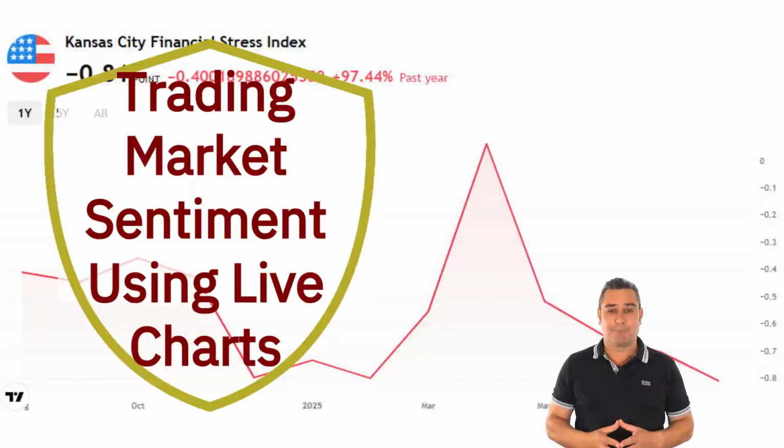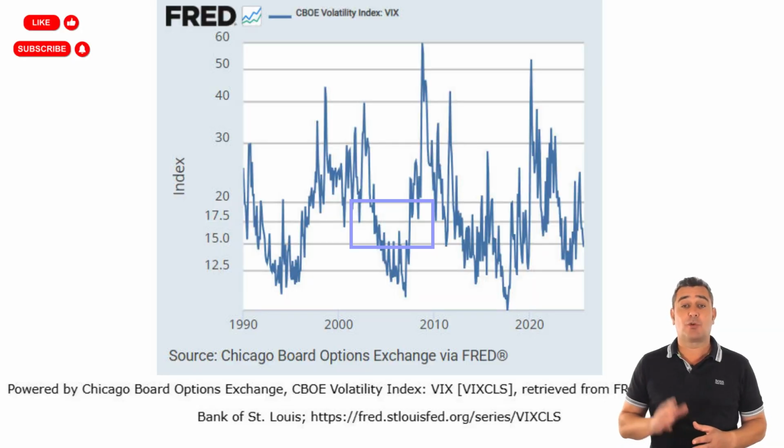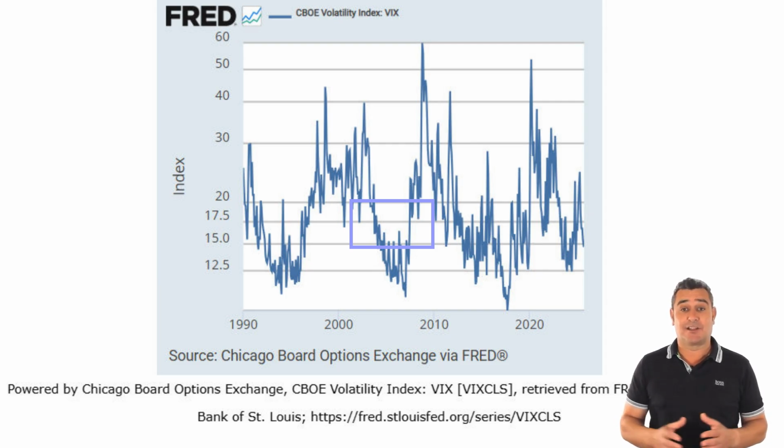Market sentiment is the overall mood of the market: fearful, greedy, optimistic, or panicked. And while it's invisible at first glance, we can measure it with proven tools. Let's start with the VIX Volatility Index.